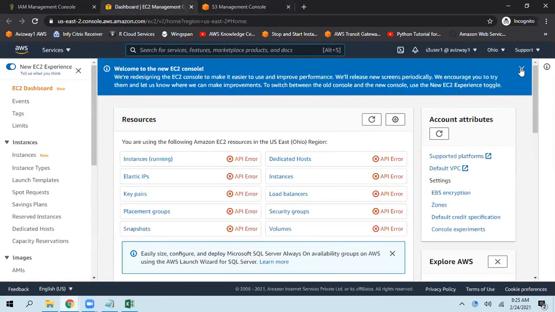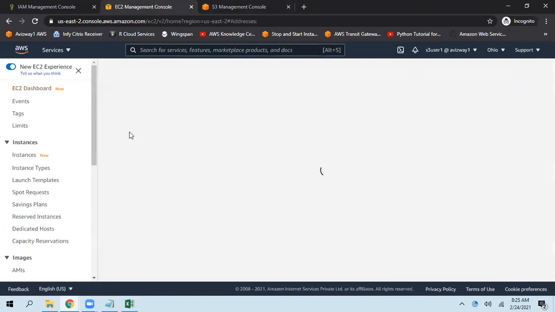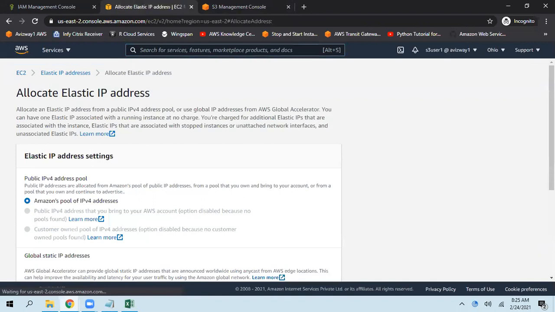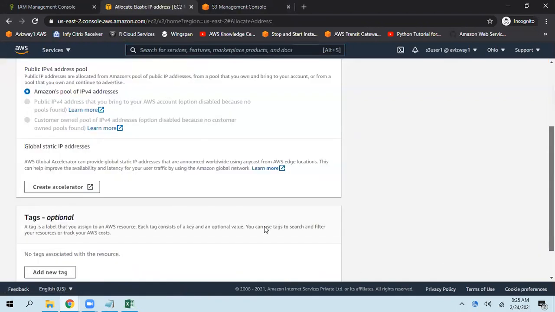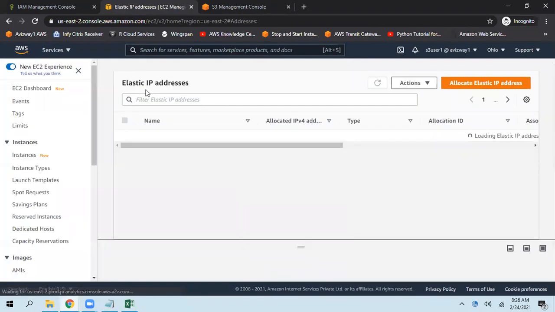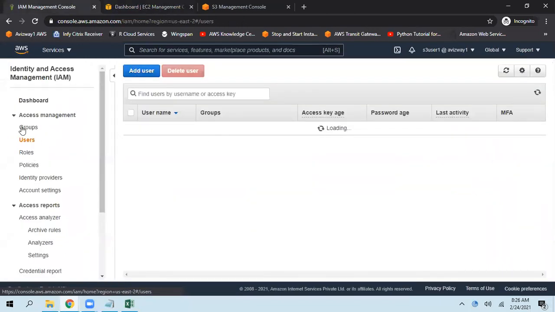Whenever this user navigated to EC2, see here, all errors. Can he navigate to this and generate something? Error. So apart from S3, he cannot perform anything in this account. When he navigated to IAM, is it showing anything? Can he at least list users? No. Can he list roles? Can he list groups?